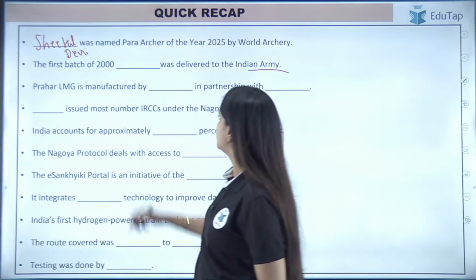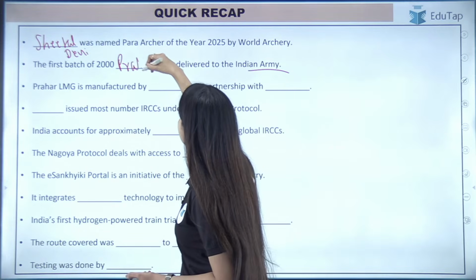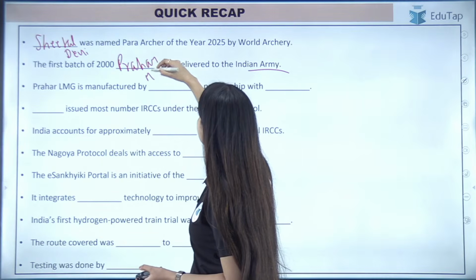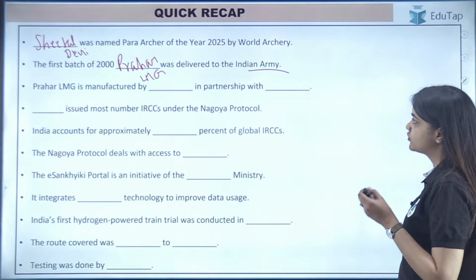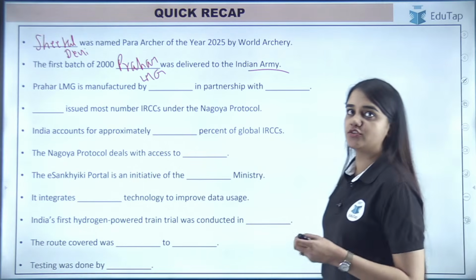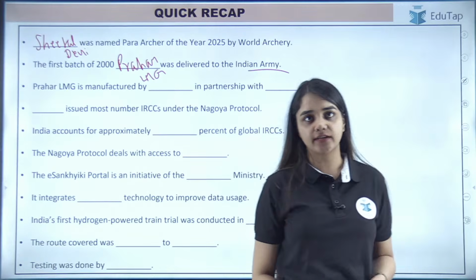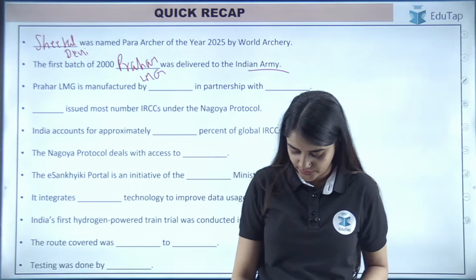Yes, it is the Prahar LMG. अगले question में लिखा भी हुआ है. It is the Prahar LMG, that is the light machine guns. Prahar LMG, it is manufactured by dash in partnership with dash. Who is the manufacturer? In partnership with what are they doing it?